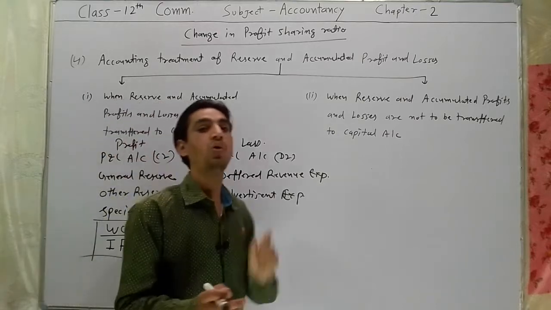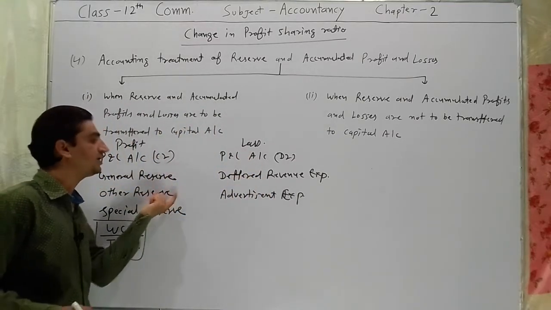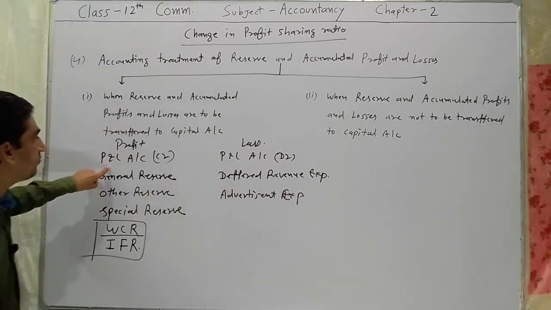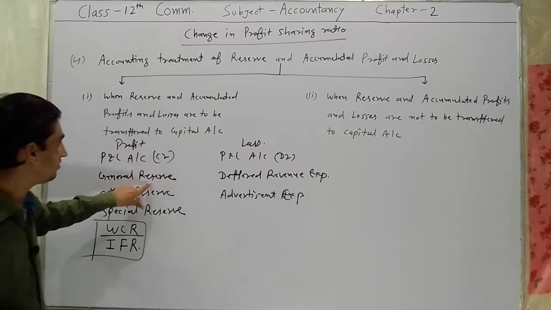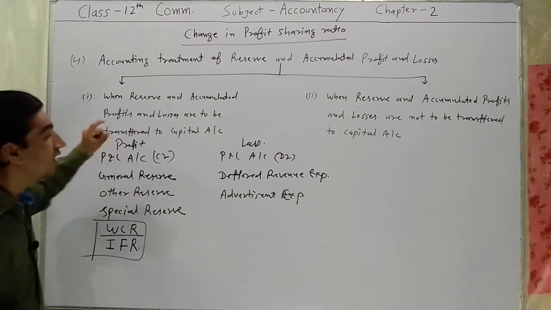So mostly in questions, these profit and loss items are given. These will be treated as profit. Profit and loss, credit balance, profit. General reserve, profit, and other reserve, it will also be profit.